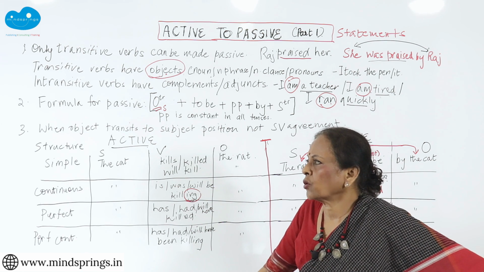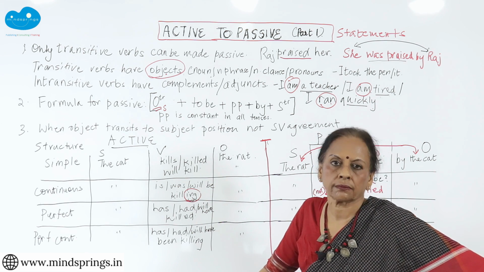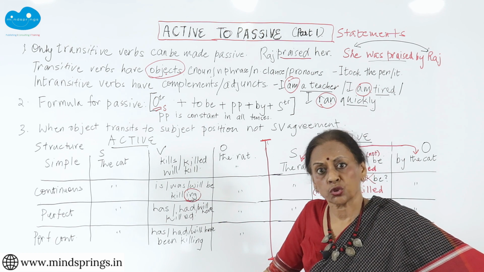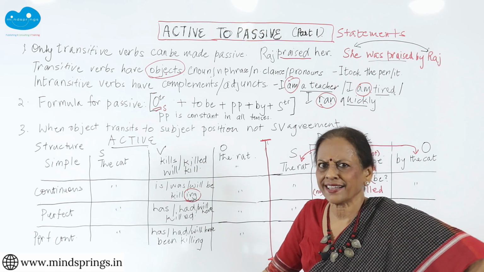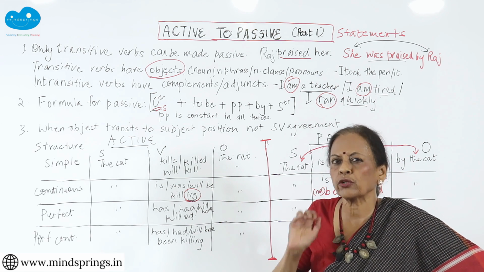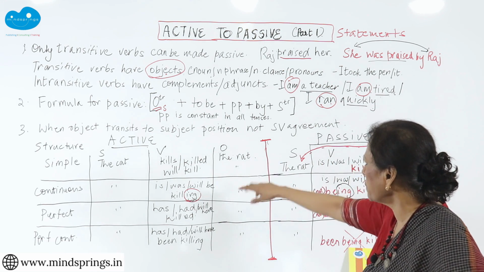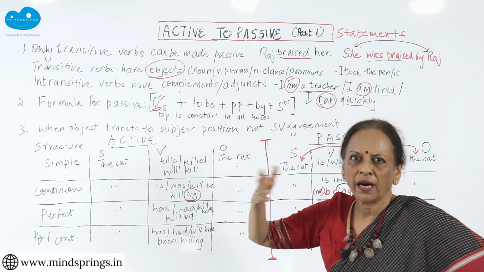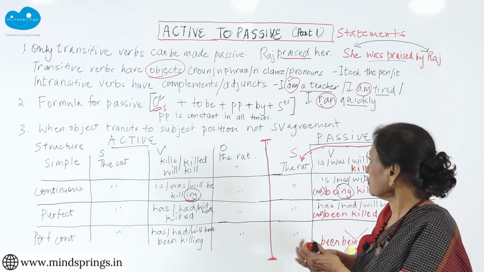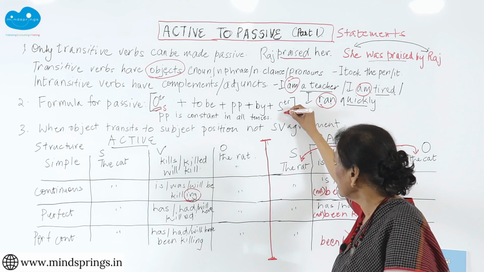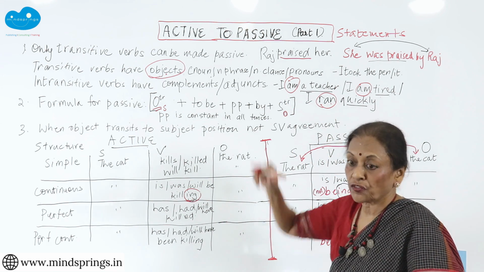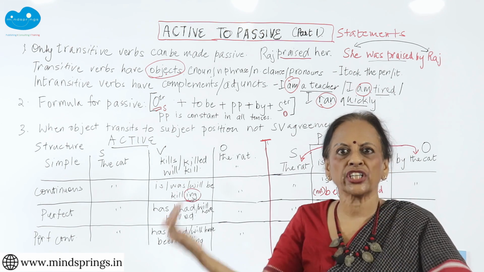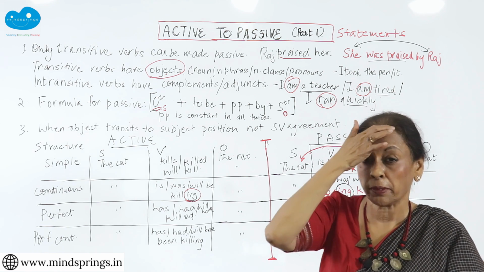What is the past participle of the verb teach? Has taught. See? So taught is the past participle. I can get rid of the has afterwards. Has is a good way for me to find that past participle. So that past participle will always be there in the passive voice. And then you will have a by, and then you will have this subject that has been transferred or transited in the object place. So the subject and object change places. This is all you need to remember.